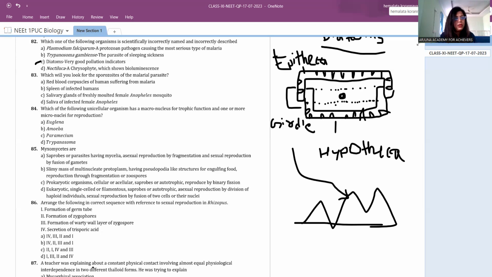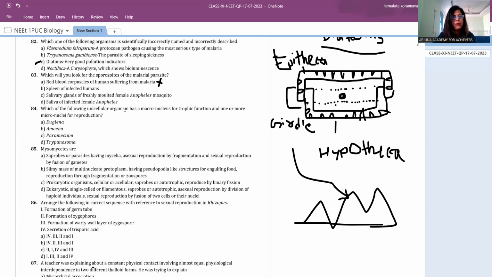So, where will you look for sporozoites? First option: RBC cells of humans suffering from malaria. In RBC cells you don't get sporozoites, they are not called sporozoites.